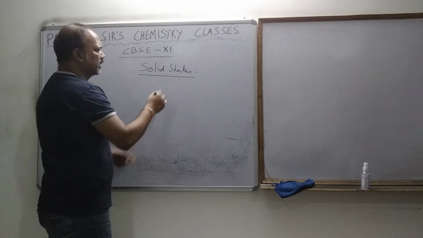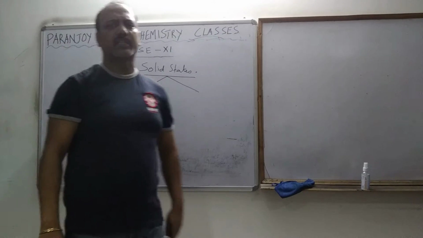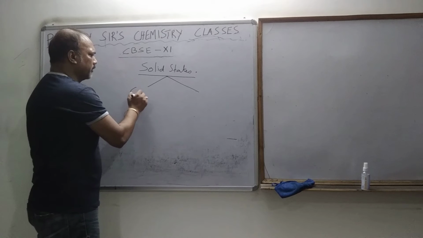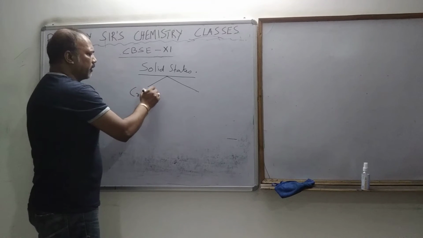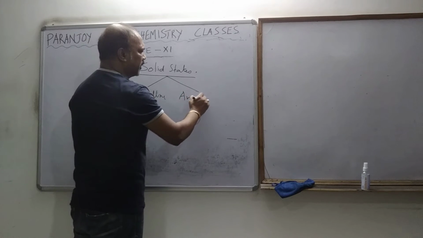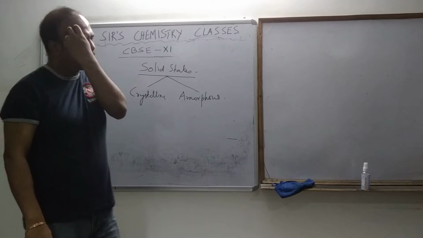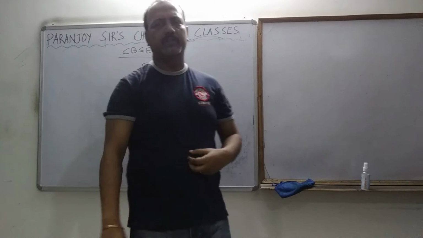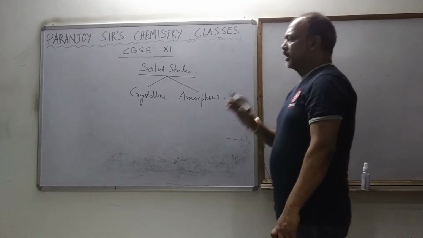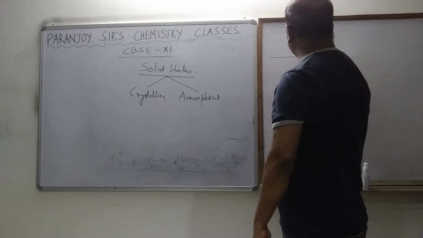Now, the solids can be classified in two types. One we call crystalline solid, another one we call amorphous solid. Now, what is crystalline solid? What is amorphous solid? If we take a solid substance, suppose this is the solid substance.